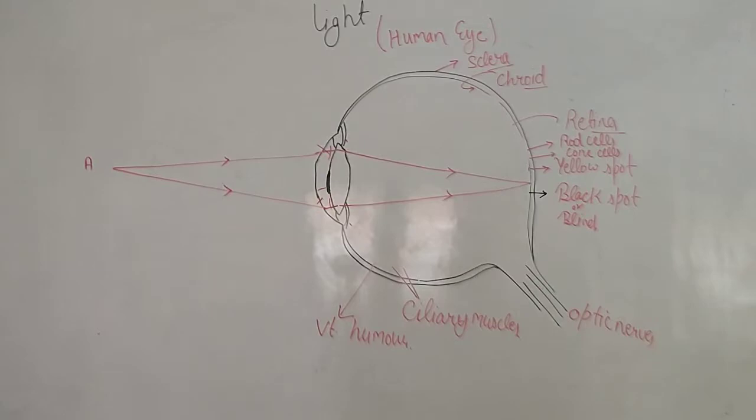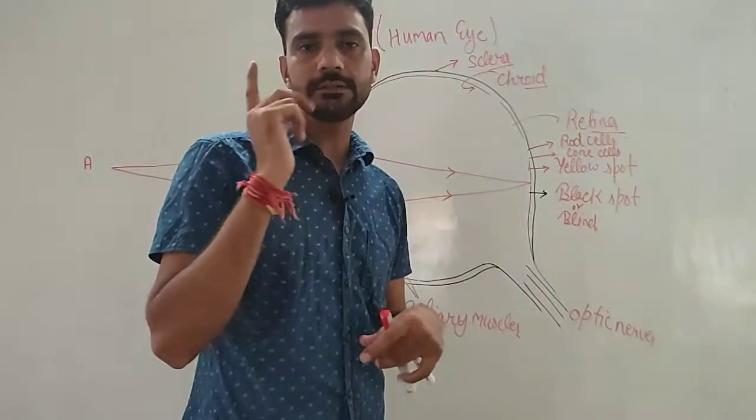Optic nerves take that image and send it to the brain, and the brain decides what we have seen, or the brain rectifies that image and sends it back to our eyes. We have two eyes instead of one.